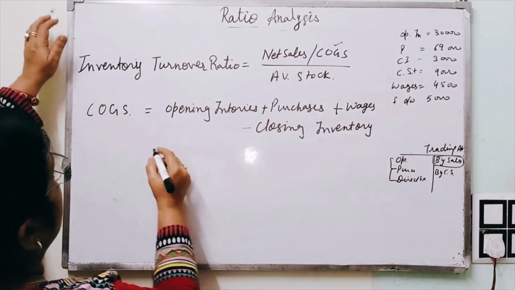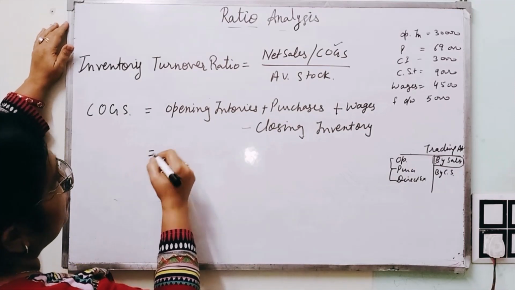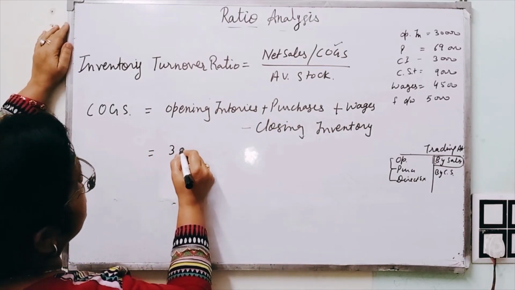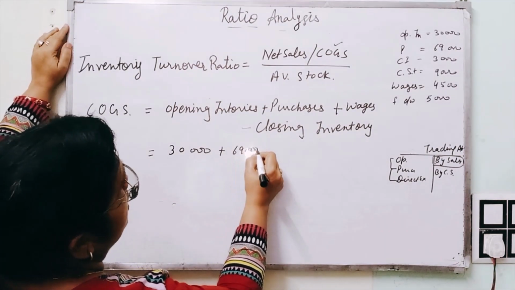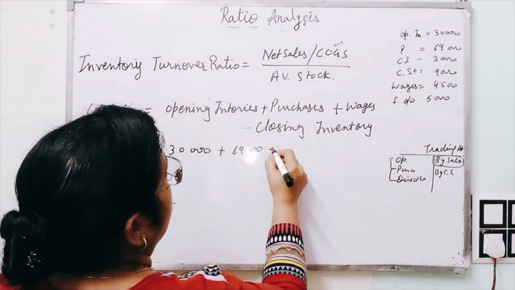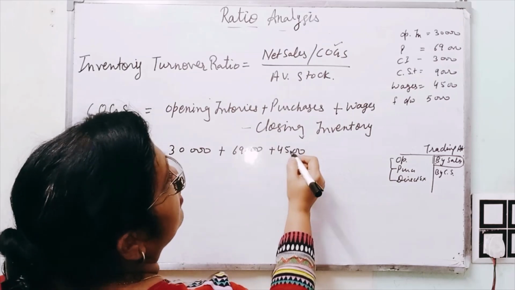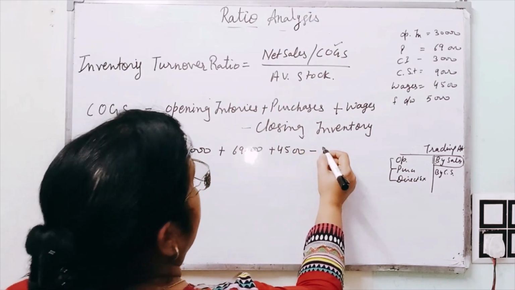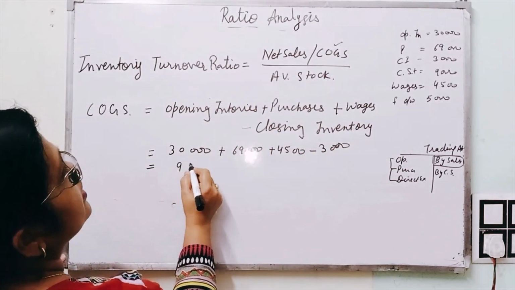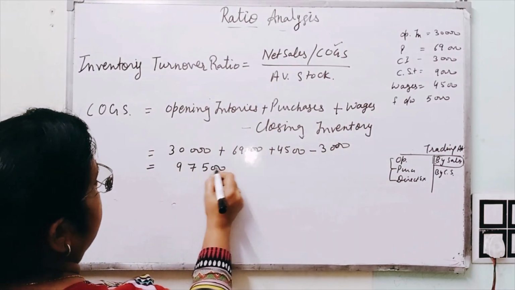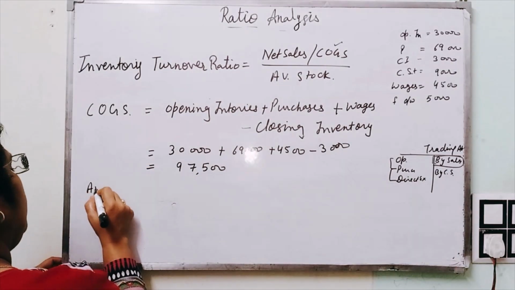So cost of goods sold according to our question is: opening inventory is 30,000, purchases 69,000, and wages are 4,500, and closing inventory is 3,000, and it comes to 97,500. Now we have to calculate average stock.